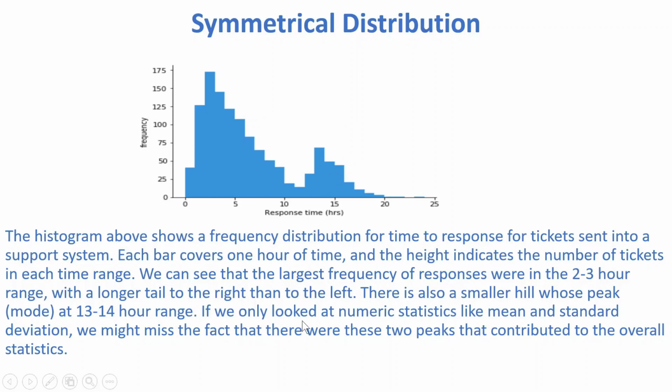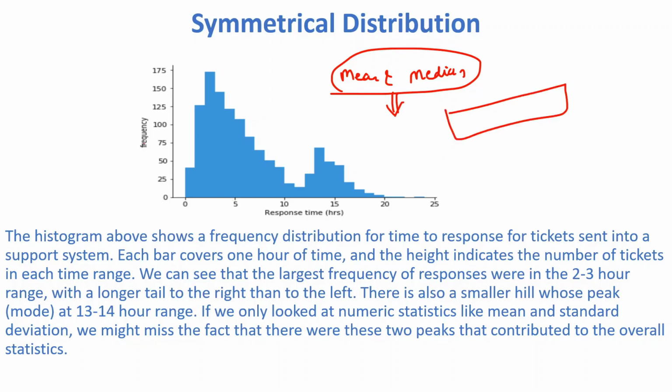So if we only looked at the numerical statistics, because as we discussed, in a symmetrical distribution the mean and median are both the same. If we talk about what the mean and what the median is, without plotting this graph, we have this data set, how many tickets are generated at what time, only this data set, and we did not plot this data.